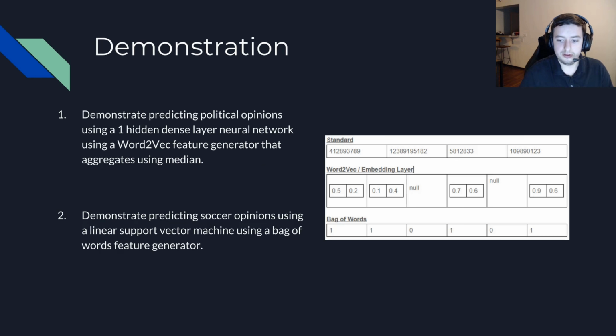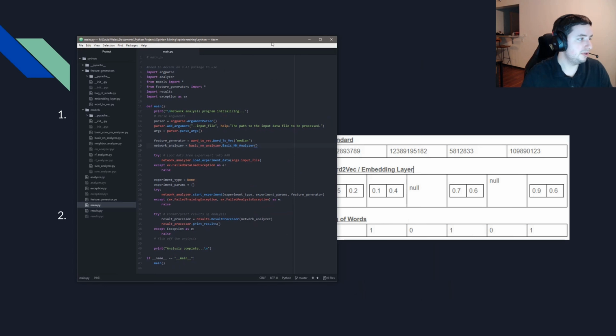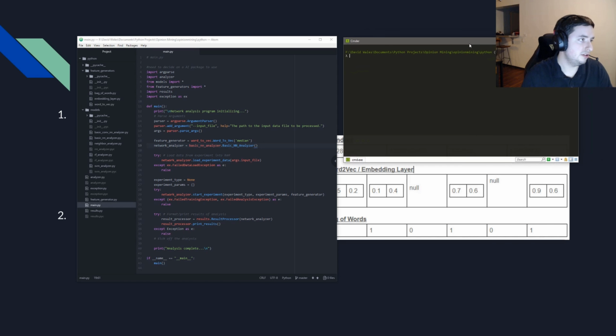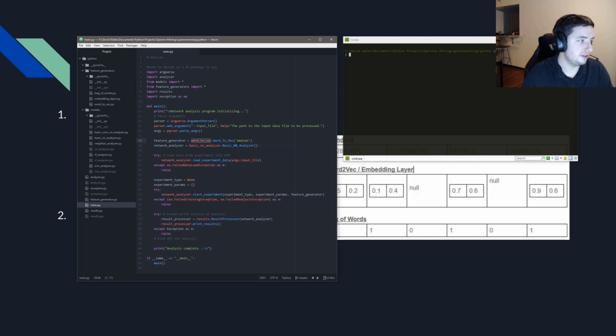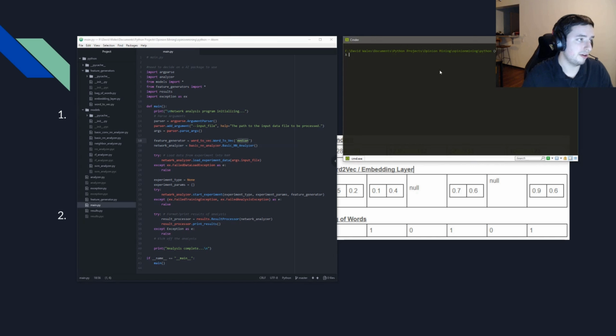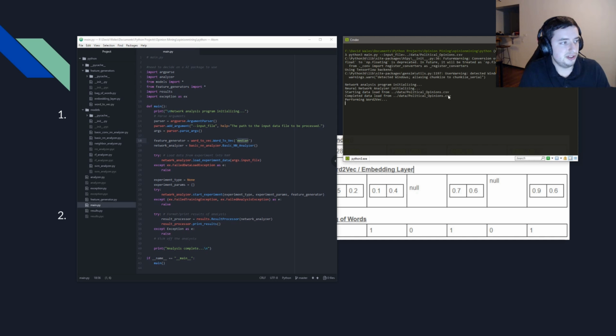So the first one I'm going to run is a single hidden layer dense neural network using a word-to-vec feature generator with a medium aggregate. So we're going to use the political dataset, and we're going to run it. The first thing you'll see is that it reads in the data. Next thing you'll see is that it's performing the word-to-vec method on that data.